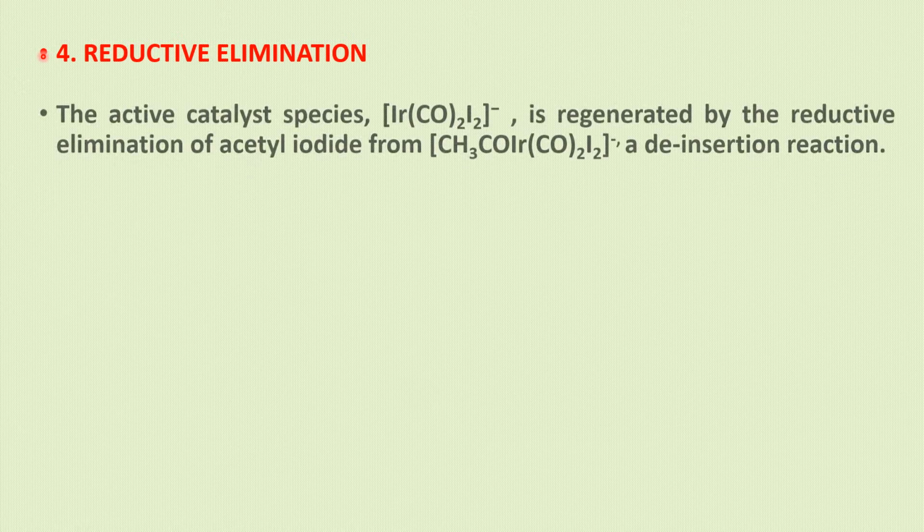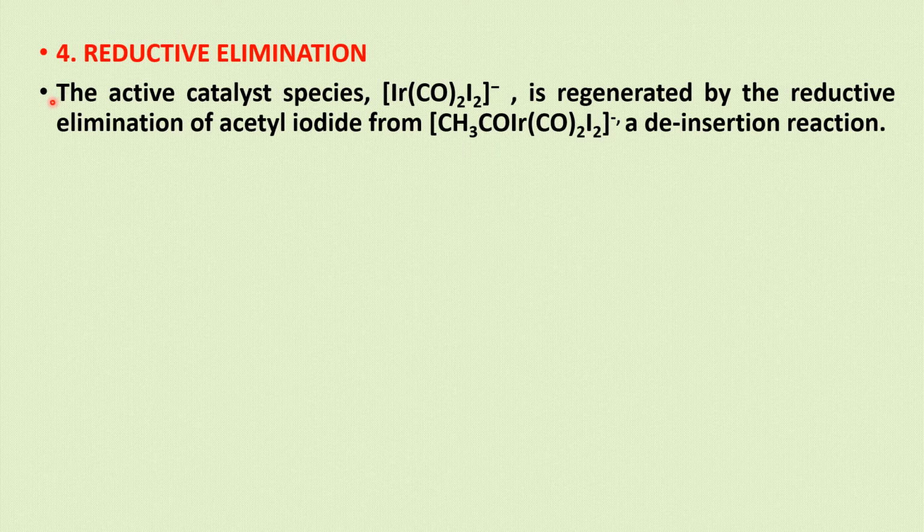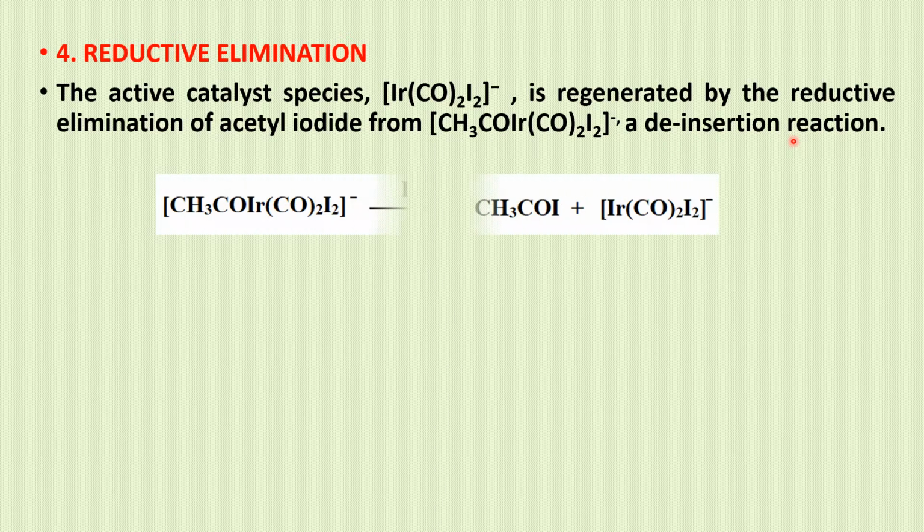Fourth step is the reductive elimination step. The active catalyst species [Ir(CO)2I2]- is regenerated by the reductive elimination of acetyl iodide from the acetyl ligand bound complex, [CH3COIr(CO)2I2]-, in the presence of I-, giving CH3COI plus [Ir(CO)2I2]-.